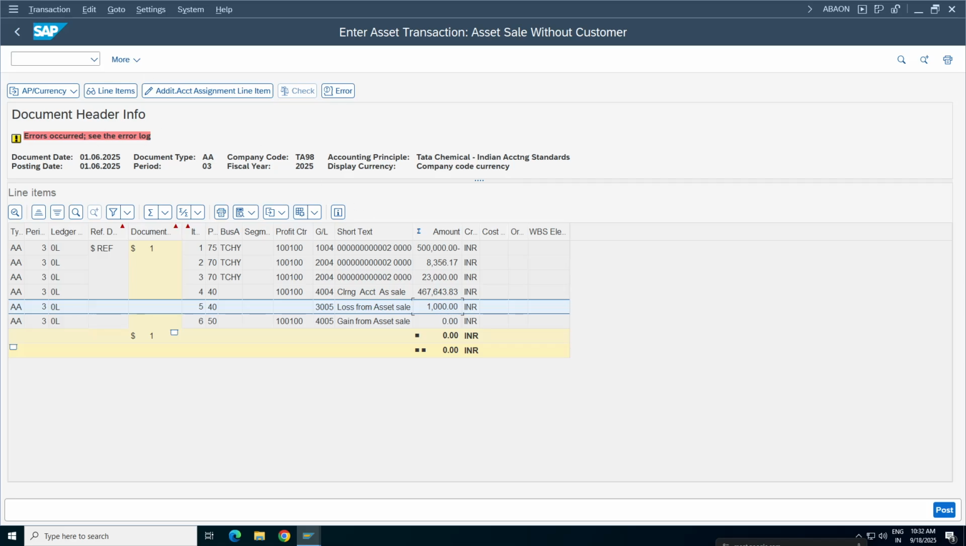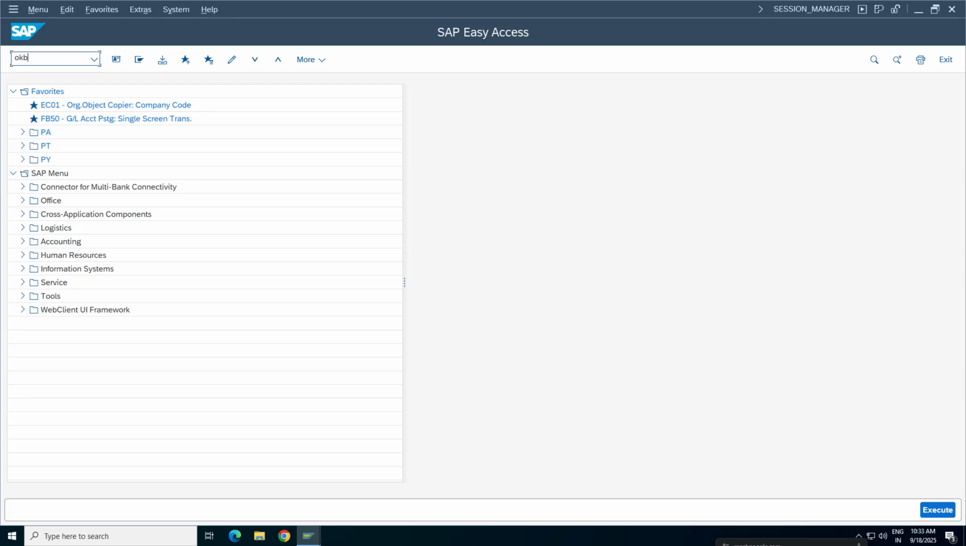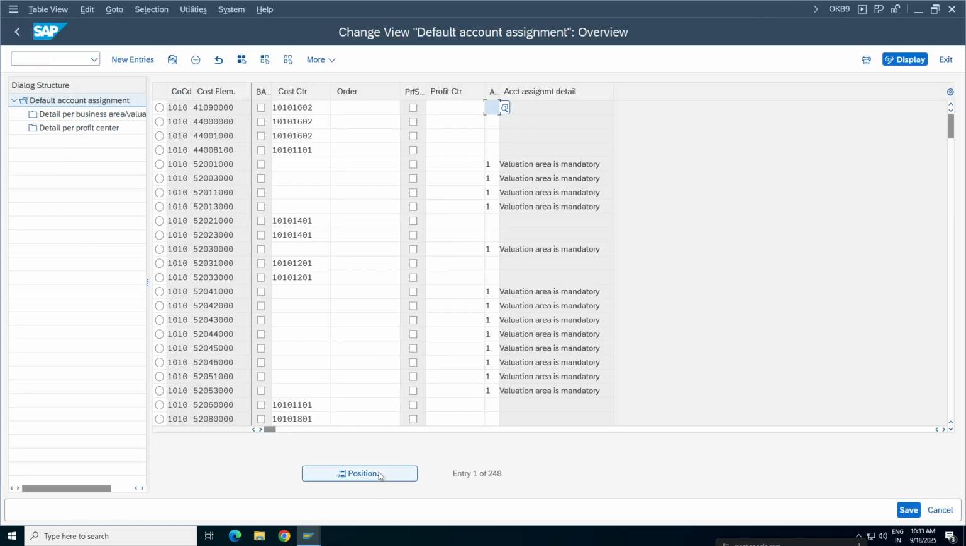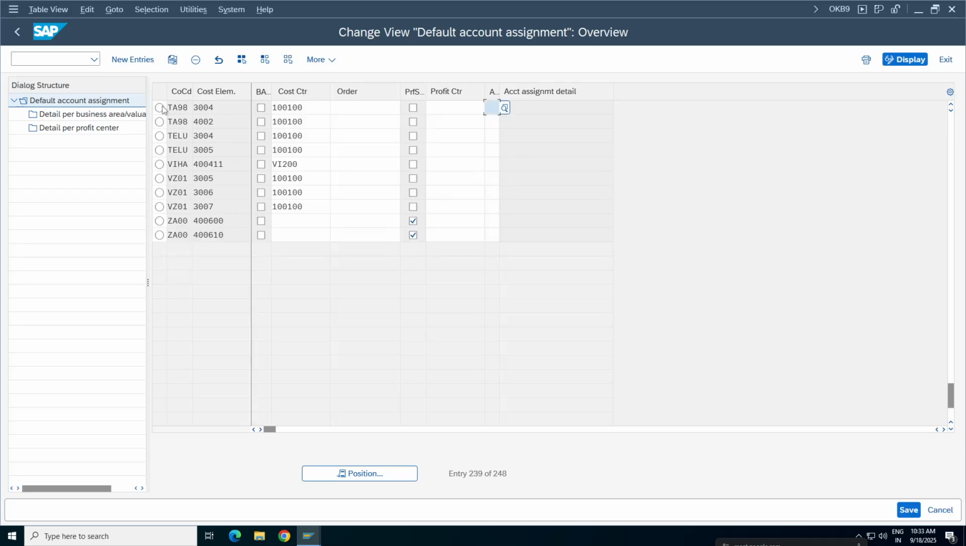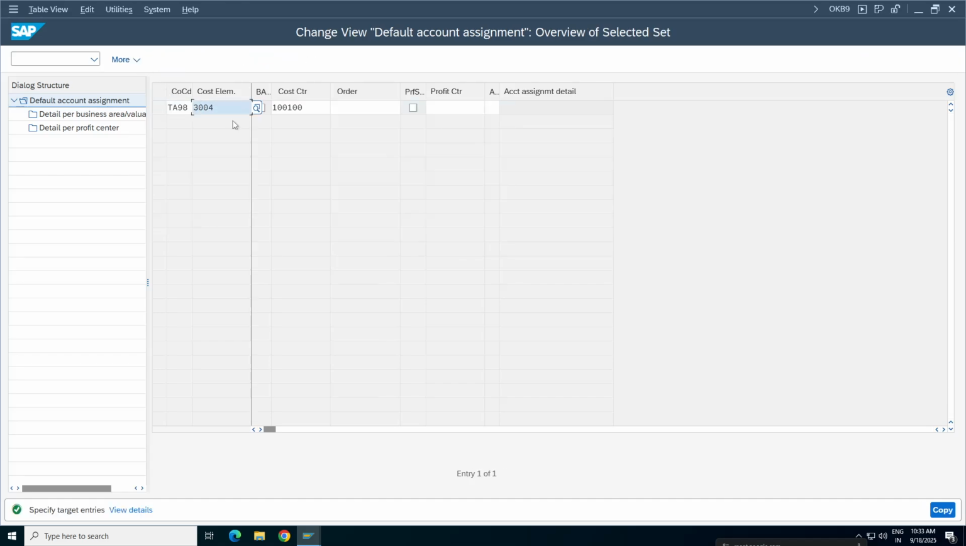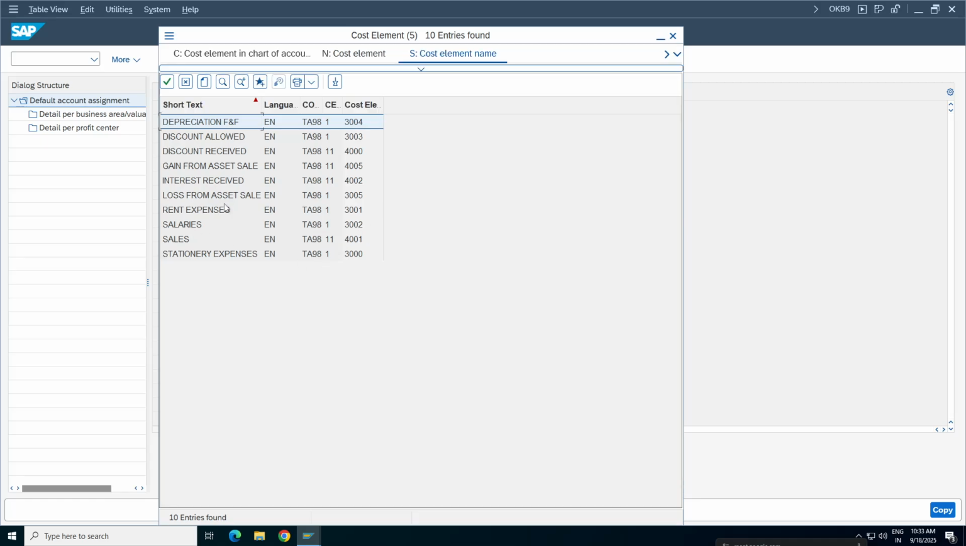Now what is the error, Chari? Now you should solve this error. The error says request account assignment cost center. So what should I do for this one? We need to give the cost center. Where, sir? Okay, B9. Remember Divya? Company code TA98. What is the GL account we created now? 3,000 loss on sale, right? Press enter. Earlier we did not get this error for gain because we created it as non-operating.